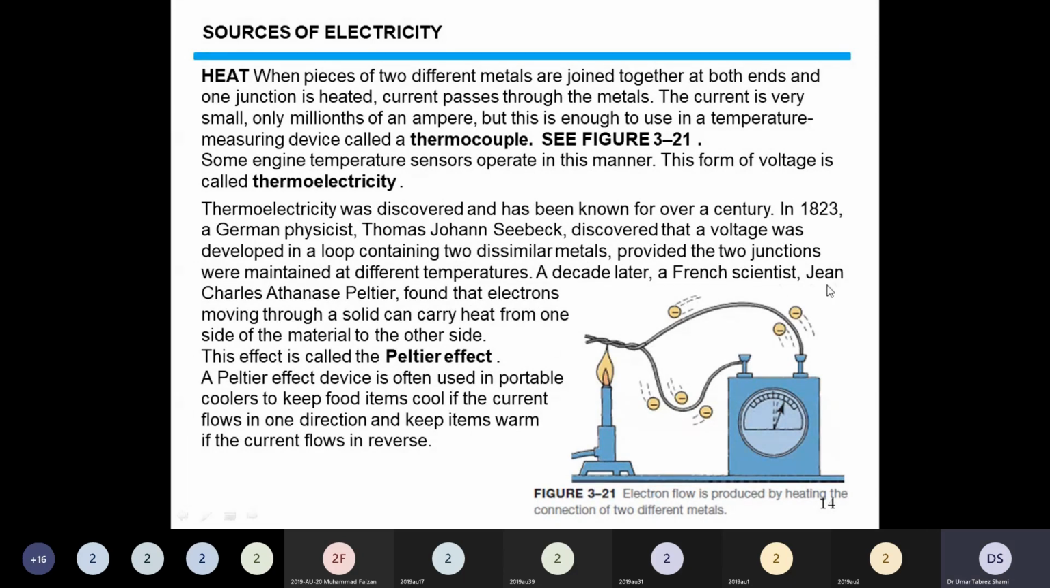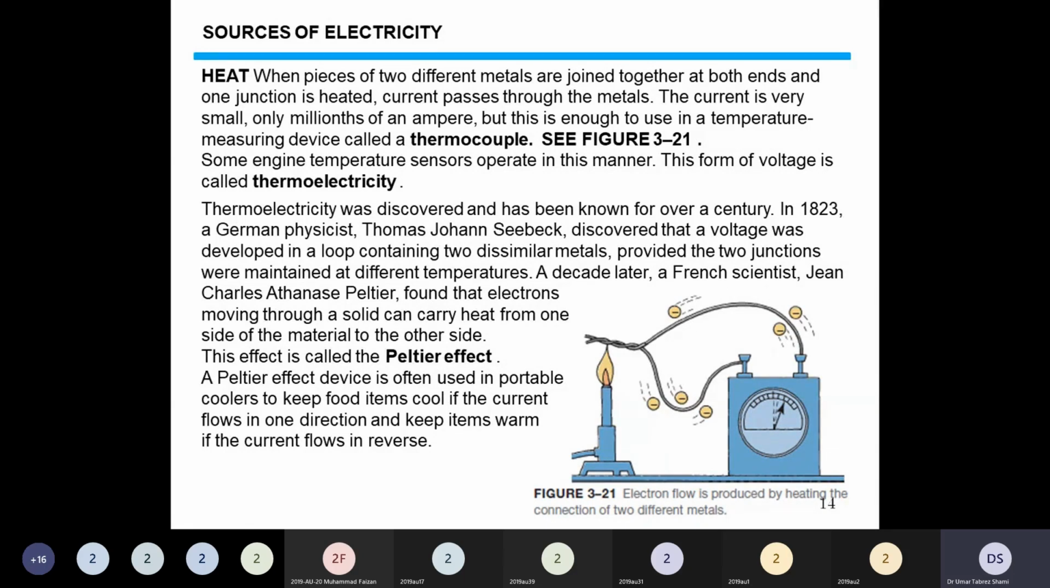This is also very interesting, what the Peltier effect is: he found that electrons moving through a solid can carry heat from one side of the material to the other side. That is, heat can be transferred by the movement of electrons. The electrons moving through a solid can carry heat from one side of the material to the other side. This effect is called the Peltier effect.